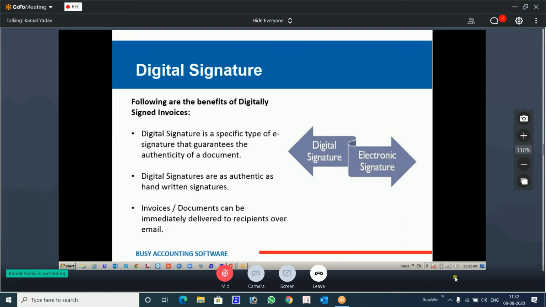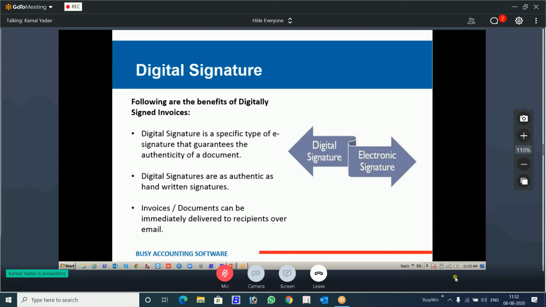See how much effort, how much time, and even the money is involved for the courier charges. Now, when you sign the invoice digitally, it is automatically, immediately sent in the form of a PDF over email to that customer, and it is as good as your handwritten, hand-signed document.